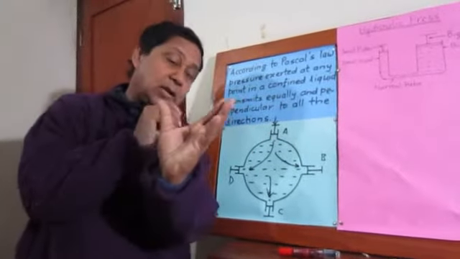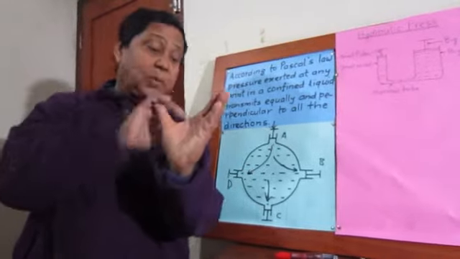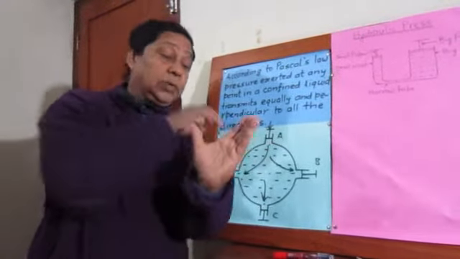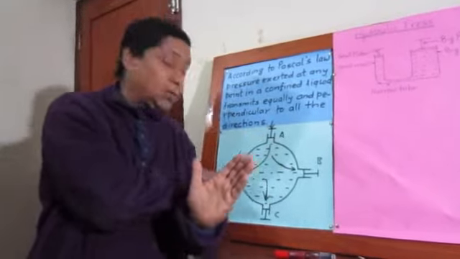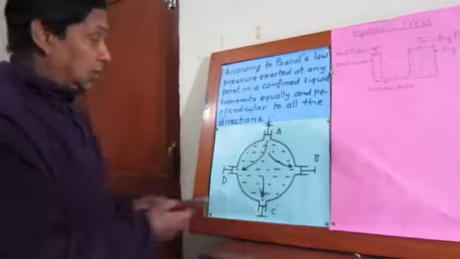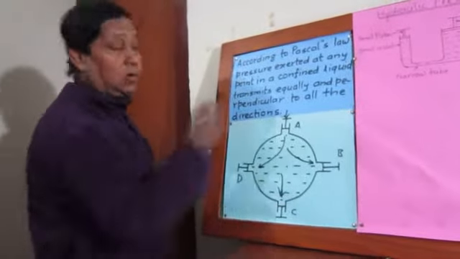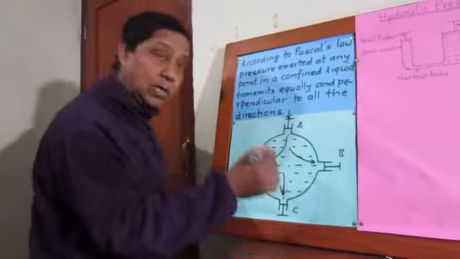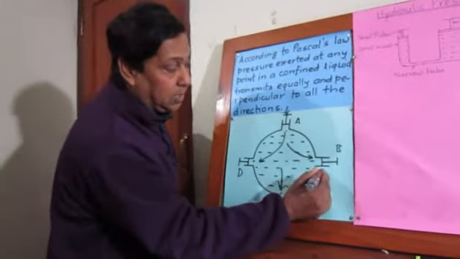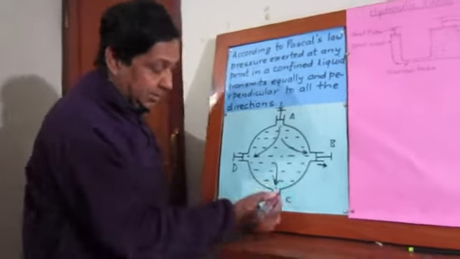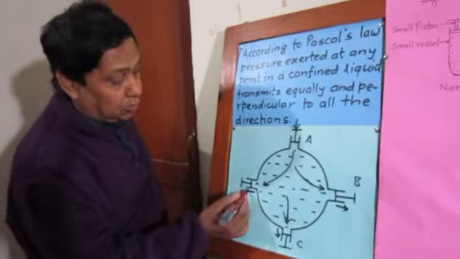When a force is applied on this piston A, the pressure is exerted on the liquid. Then, according to Pascal's law, the same pressure transmits to B also, C also, D also. How can we prove this? It can be noticed very easily this way. Because of this pressure, piston B will be pushed away. C will also be pushed away from its original position, and D will also be pushed away.